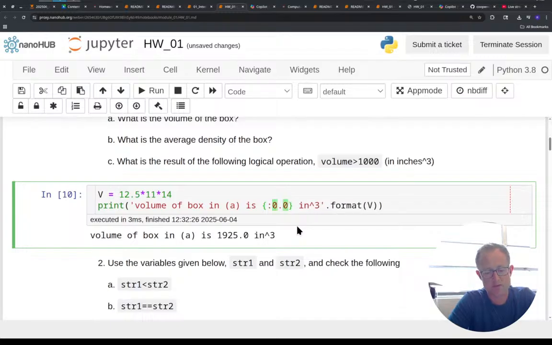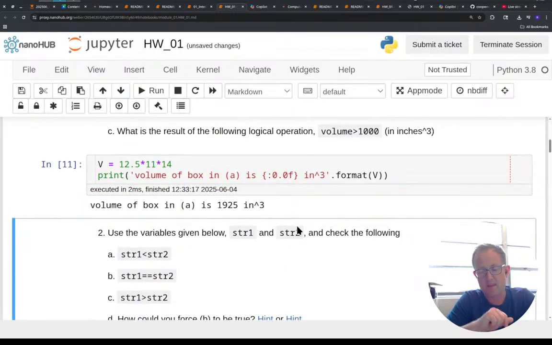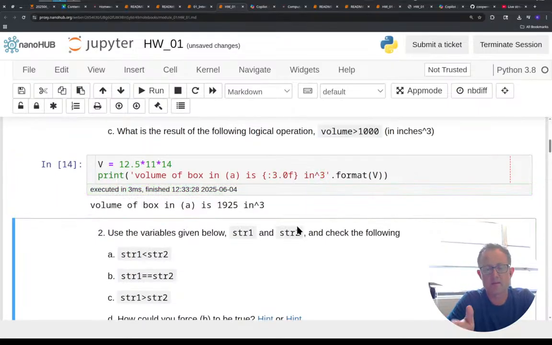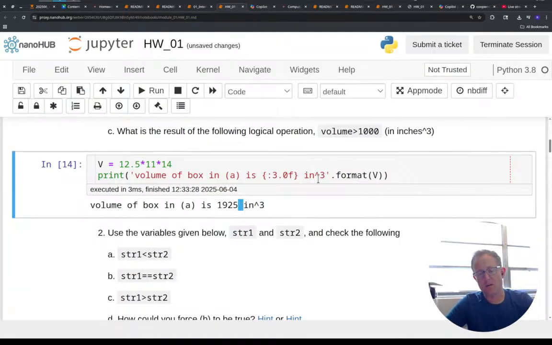Let's go 0.0 floating point, and now it'll show that one. Can I say 3? 2? No. But it'll chop off that last dot 0 here and show me just the volume of the box in A.